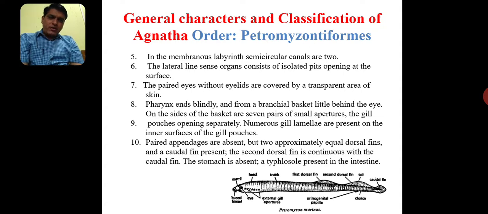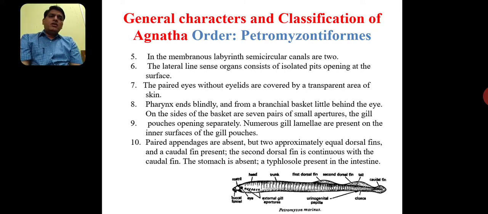If we had any kind of infection in our ear, we can't balance our body due to the fluid present in the semicircular canals. In higher vertebrates there are 3 semicircular canals, but in Petromyzontiformes there are only 2 semicircular canals.